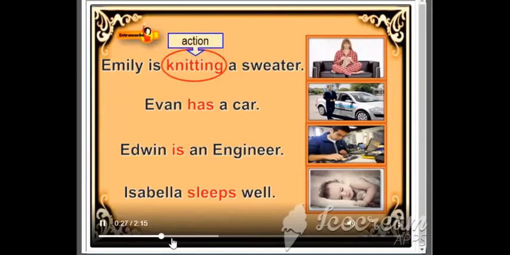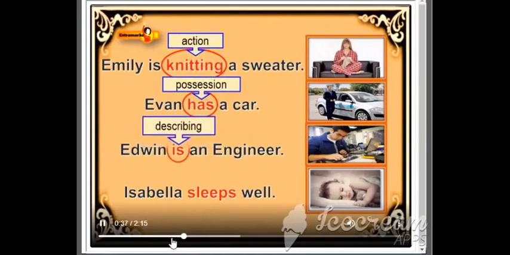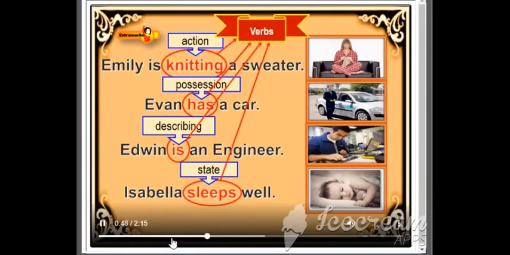In the second sentence, the word has is used to talk about what Ivan possesses. In the third sentence, the word is used to describe Edwin. In sentence 4, the word sleeps talks about a state that Isabella is in. These words or group of words are called verbs.